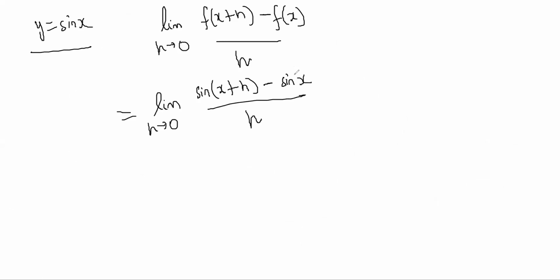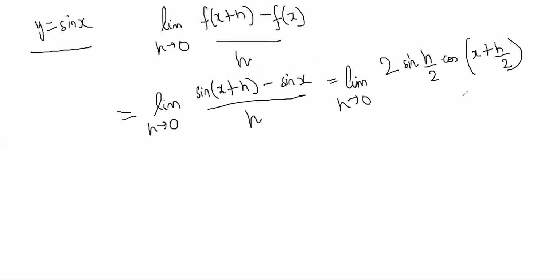Now I know a little bit of trigonometry, so I know sine c minus sine d will be 2 sine of c minus d by 2, so h by 2, times cos of c plus d by 2, so 2x plus h by 2, divided by h.